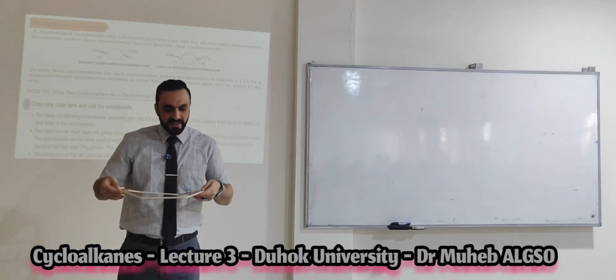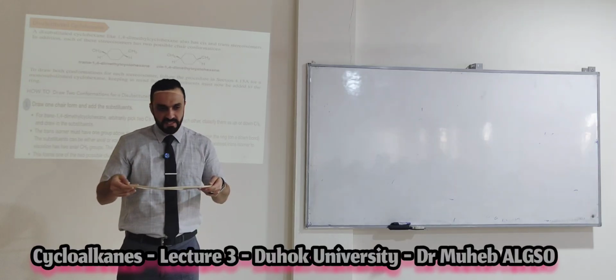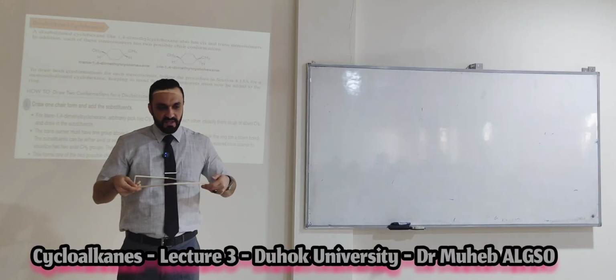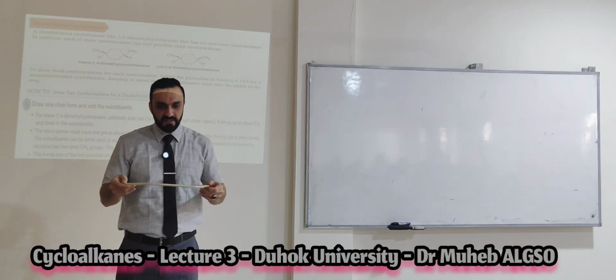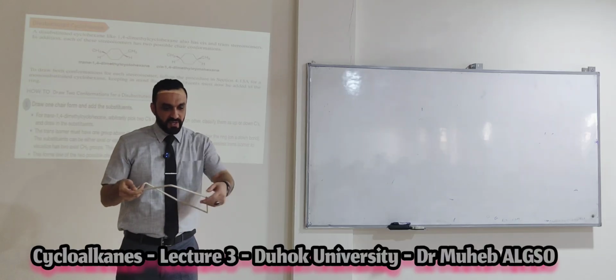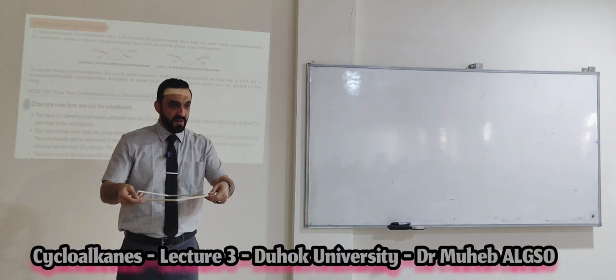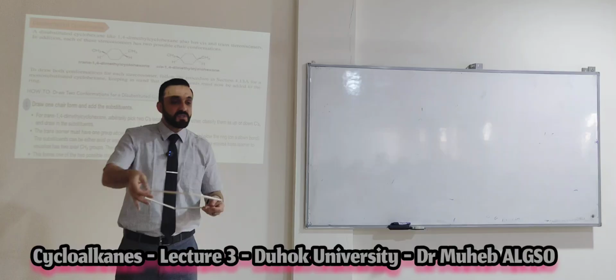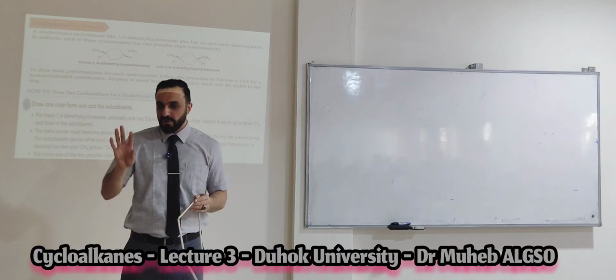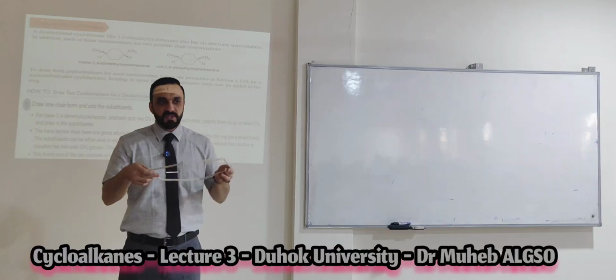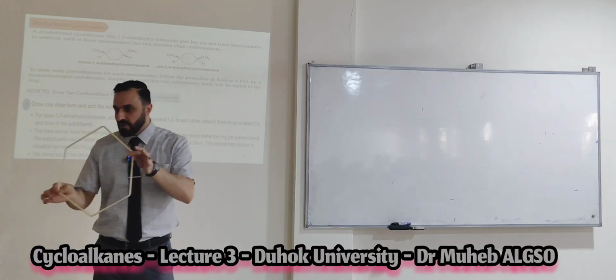If you put them here and here, it will give you 1,4. Yes? Then 1,2, where is it? Here and here. Okay? Another possibility, where is it? 1,4. 1,2. 1,3. And if both are on the same carbon, 1,1. That means we have four possibilities to put the substituents on the cyclohexane.